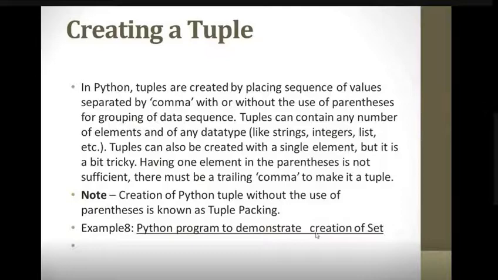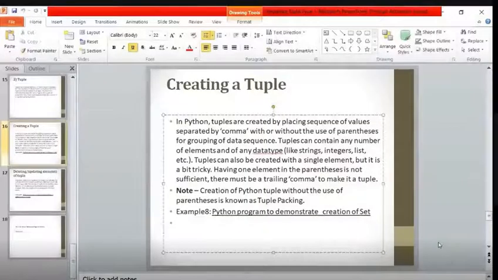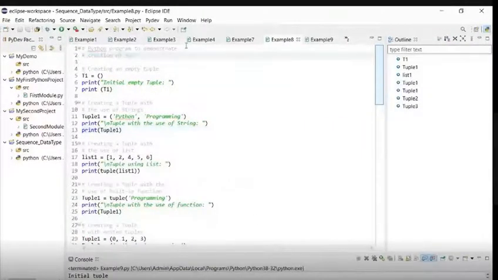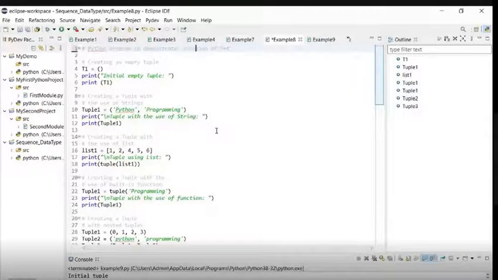Should be tuple over here. Okay, so creation of tuple. Right. So let's see the program. Example 8. I think example 8 is there. Yes, it's a tuple. Okay. Creation of tuple should be there. Okay. So first of all, creating an empty tuple.